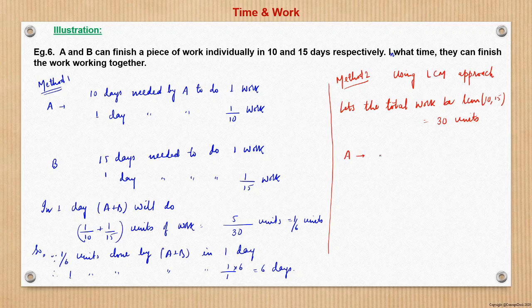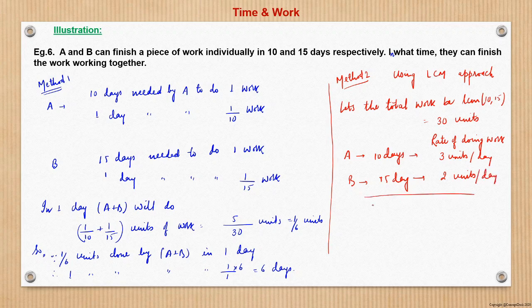So A completes in 10 days. So what is his rate of doing work? A will finish 30 units in 10 days, so it is 3 units per day. And B takes 15 days to finish. So the rate of doing work will be 30 units of total work by 15 days, so that is 2 units per day.